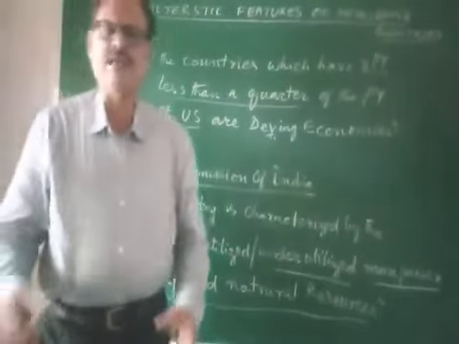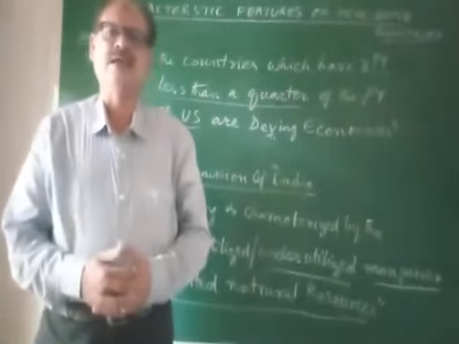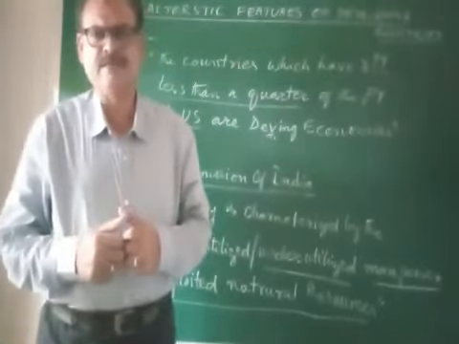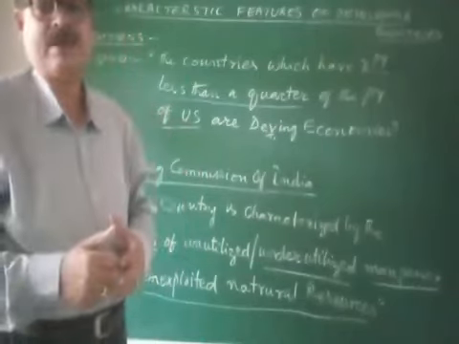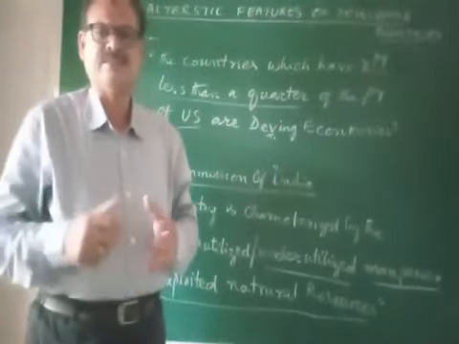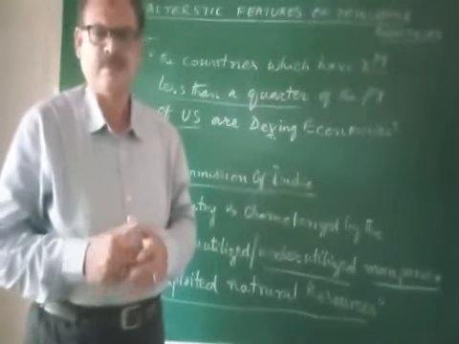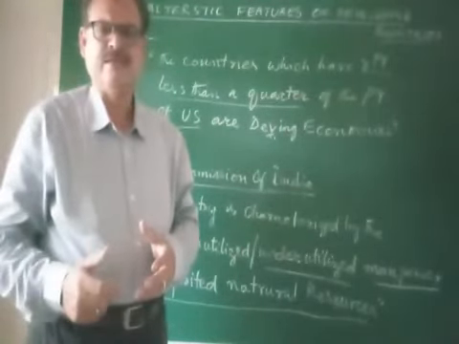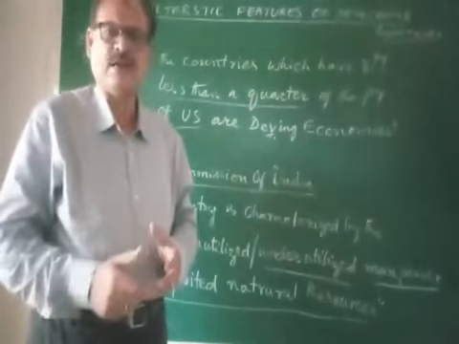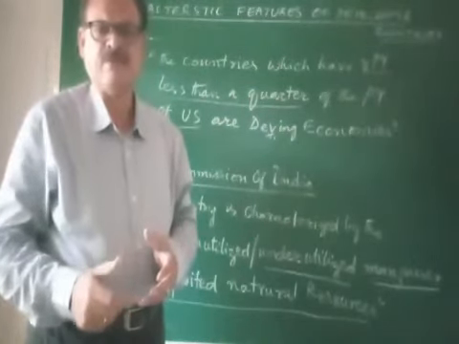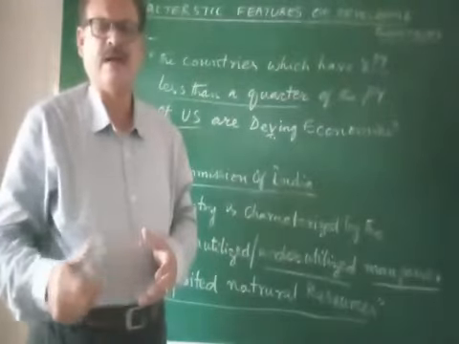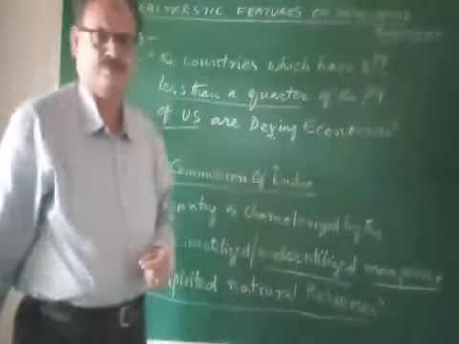So, a comparison of the real per capita income of the developing countries with the per capita income of US is done here. If the per capita income of any country is less than a quarter of the per capita income of US, then it is known as a developing country according to UNO.